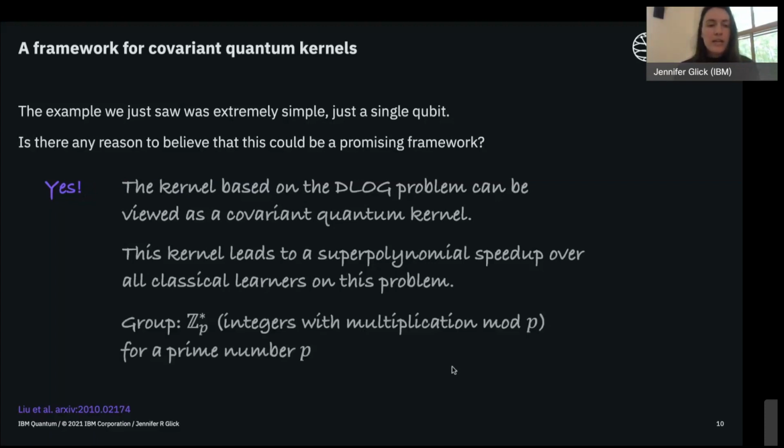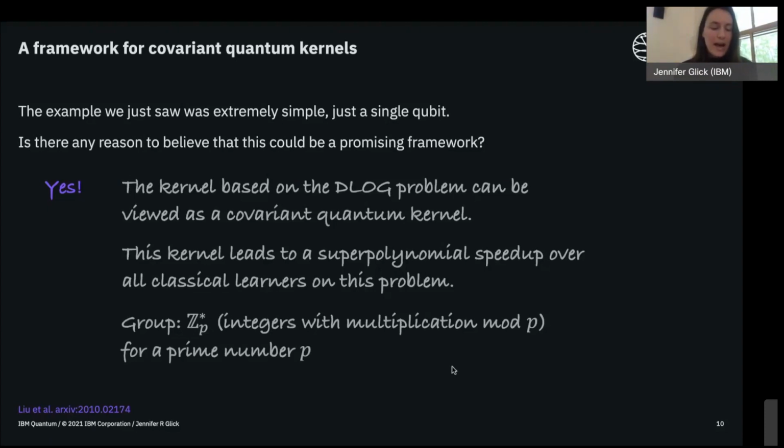I'm not going to go into any of the details of this kernel, but just to make a little bit of a connection to what we're talking about here: this kernel was defined relative to a group called Z star P, the set of integers with multiplication modulo P, in this case for a prime number P. This is interesting because this kernel was designed to really take advantage of this group structure in this learning problem and give a nice computational advantage.